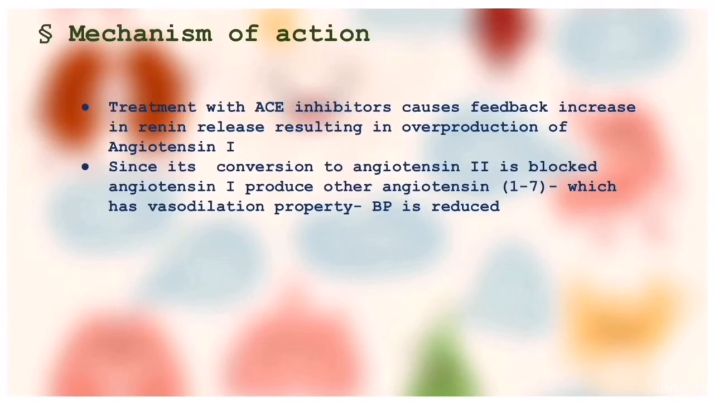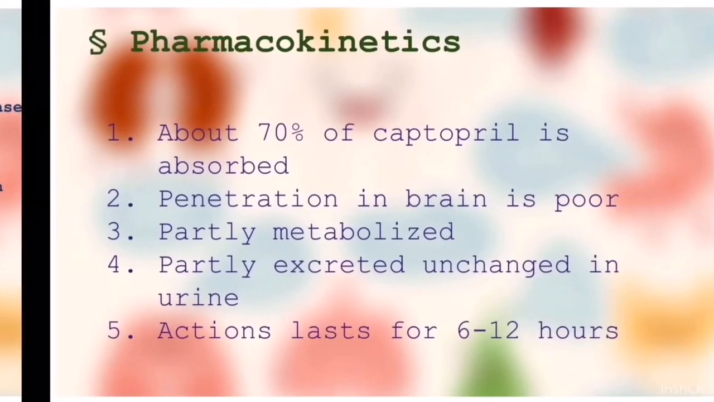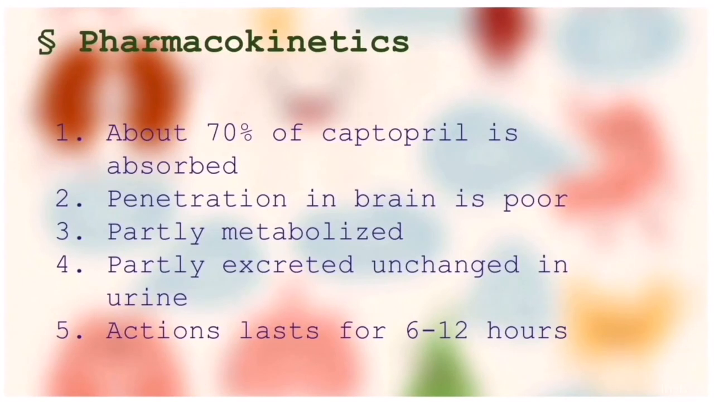Next is pharmacokinetics. About 70% of captopril is absorbed orally. Penetration into the brain is poor, so it cannot go into the brain. It is partially metabolized and partially excreted unchanged in urine, and its action lasts for 6 to 12 hours. Keep this in mind.